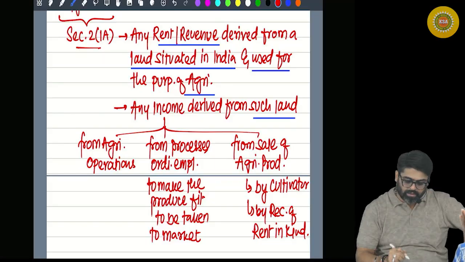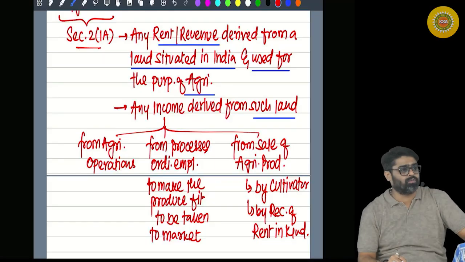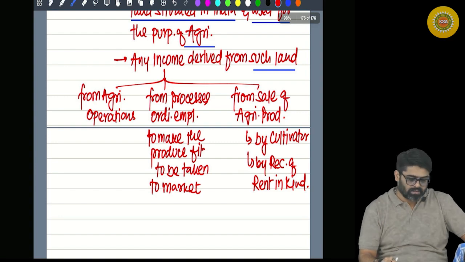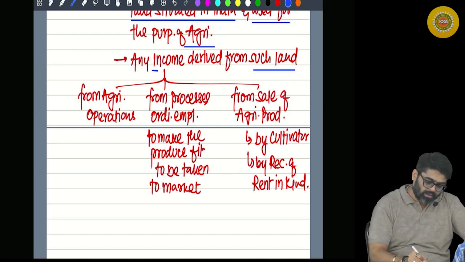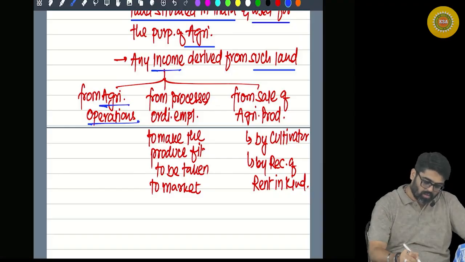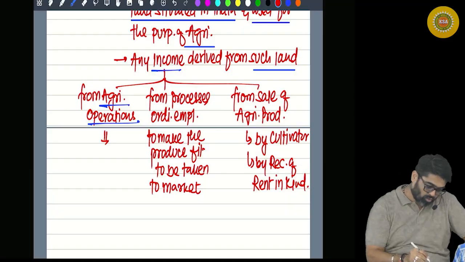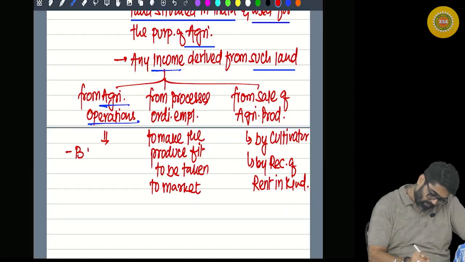So either the cultivator will sell the agricultural produce or the receiver of rent in kind will sell it. See, you are deriving income from what? Agricultural operations. How many types of operations are there? Agricultural operations, two types. One, basic operations, and number two, subsequent operations.